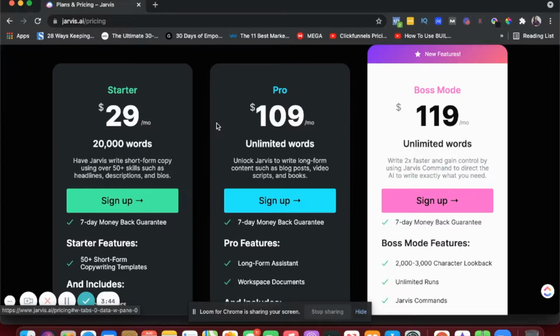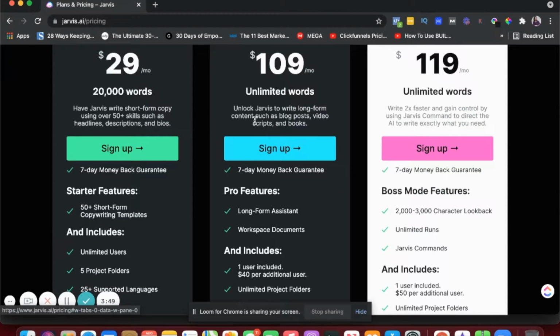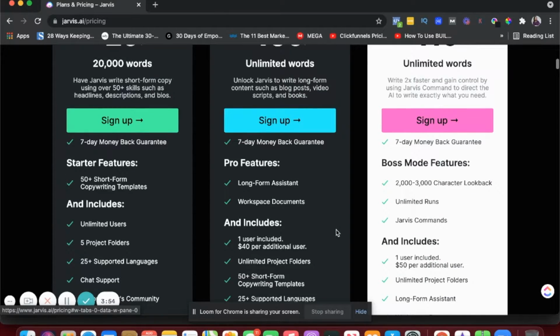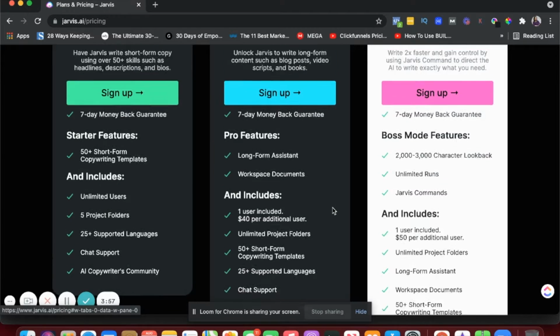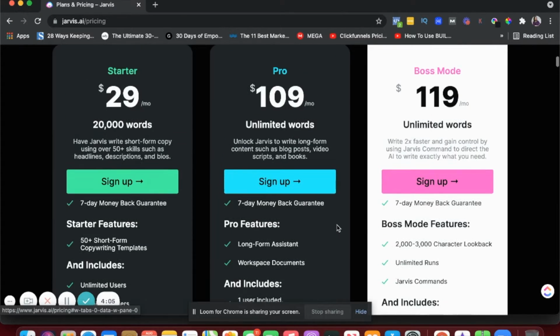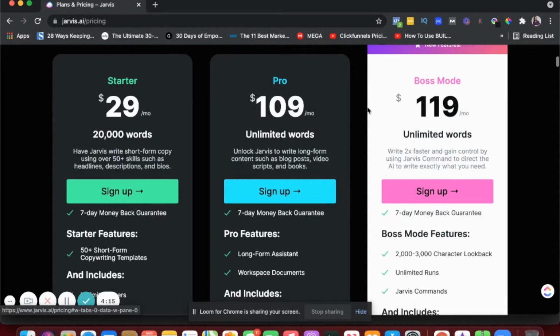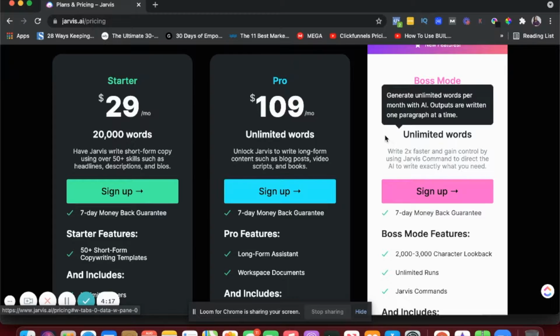The pro mode is basically unlimited words. So you can write long form content like blog posts, video scripts, and even ebooks. And again, you get long form assistant, and then you have all these languages, you have the community, you have support on all plans. And then the boss mode, which is their newest plan, which is again unlimited words. It's a little pricey at $119 a month, but it helps you write 2x faster and gain control by using the Jarvis commands.